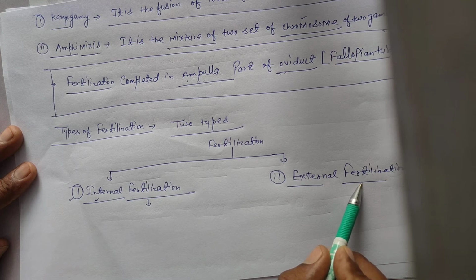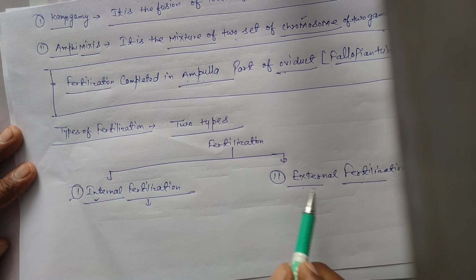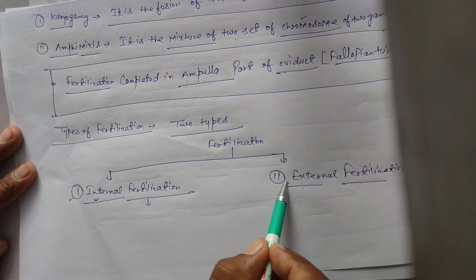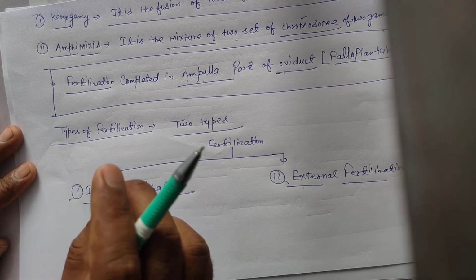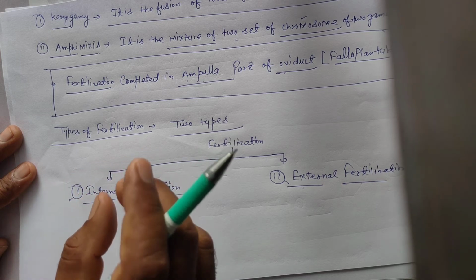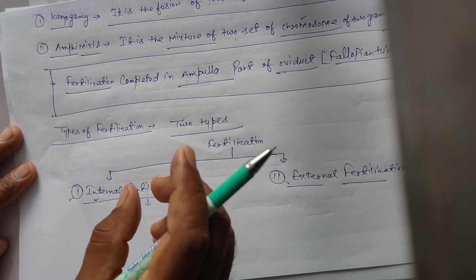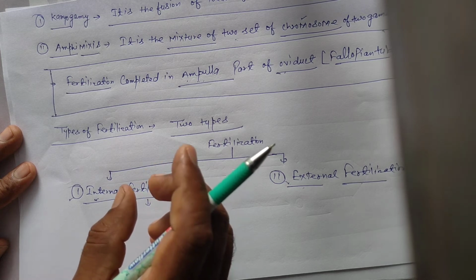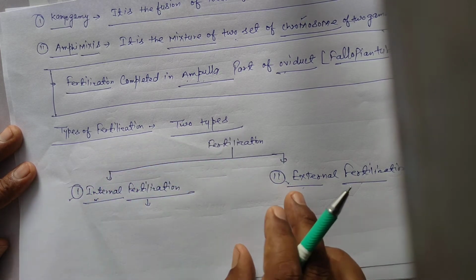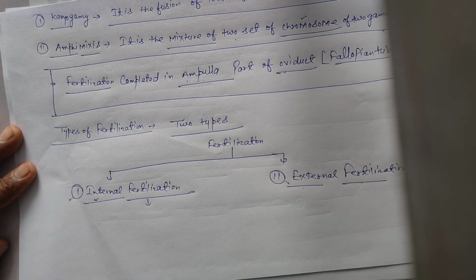Second, external fertilization means fusion of male and female gamete outside the organism's body, like in water. Water is a favorable condition for external fertilization.